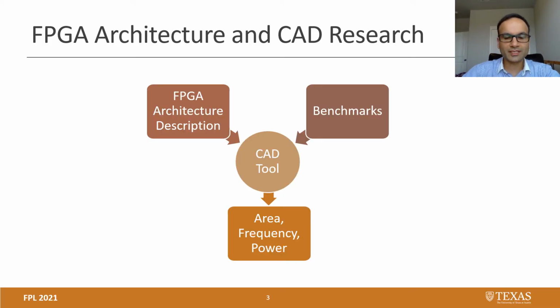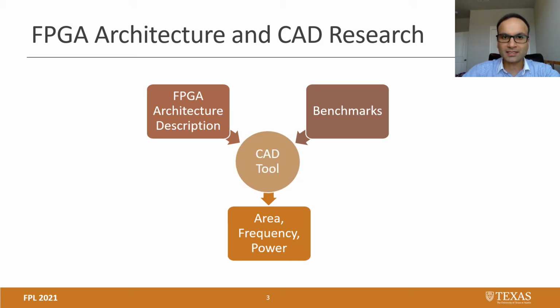The standard flow for exploring FPGA architecture and CAD tool improvements looks like this. We create a description of the FPGA architecture we are trying to explore. We take a set of benchmark designs. These benchmarks should reflect the application domain that we are trying to optimize the FPGA architecture for.